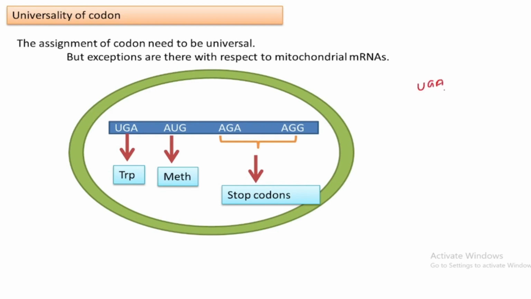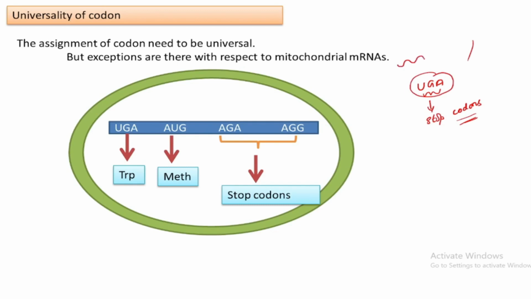UGA is a codon in the nuclear mRNA, that means the mRNA formed from the nuclear genes. This codon is a stop codon. Stop codon means in the translation process there are certain points where translation needs to stop, and those points are indicated by these codons.